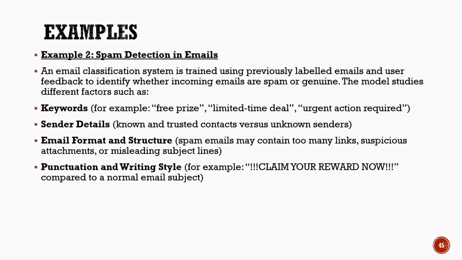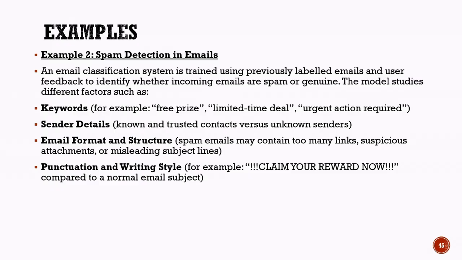Classification example: spam email detection. Another common application of classification is spam email detection. In this example, an email classification model is trained using previously labeled emails. Each email is marked as either spam or genuine, allowing the model to learn the differences between the two categories. During training, the model examines several important features.